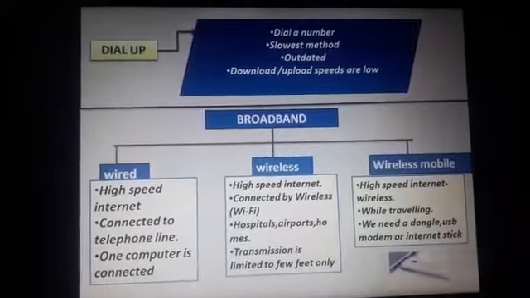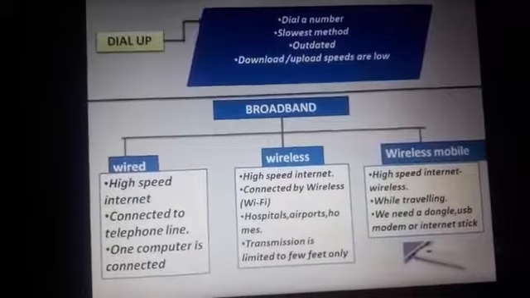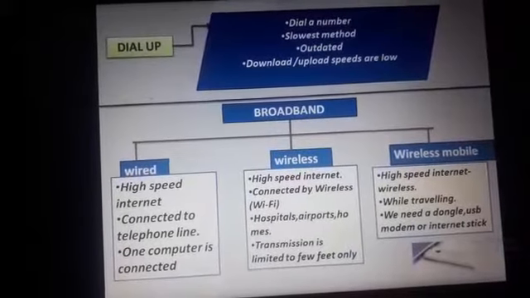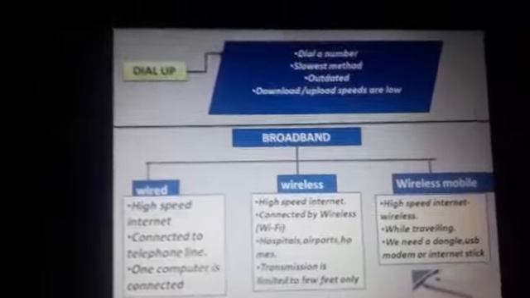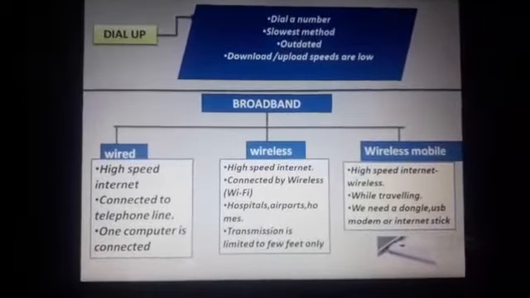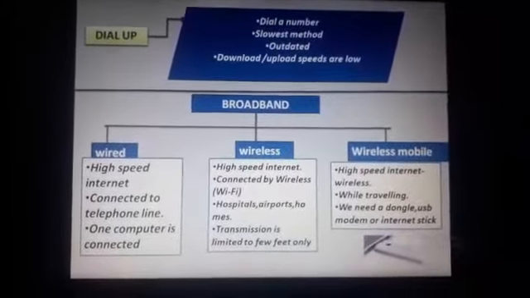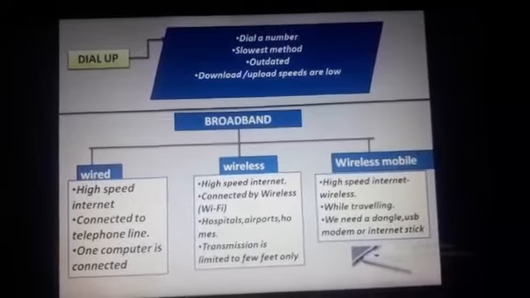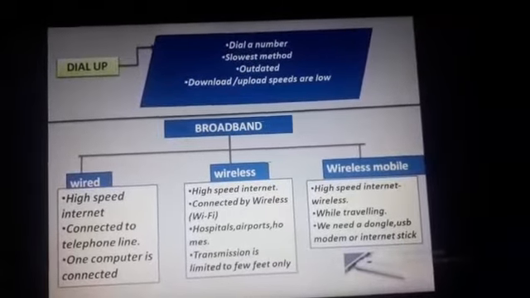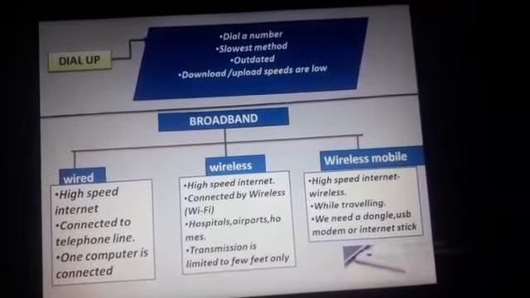So in this session we saw what dial-up is, what the types of broadband connections are, what the ISP is, and what the medium you use for the internet is, wired and wireless, and the different types of modem. In the next session, let's see what the features of the internet are, what rules you should follow when you are on the internet, and about email.